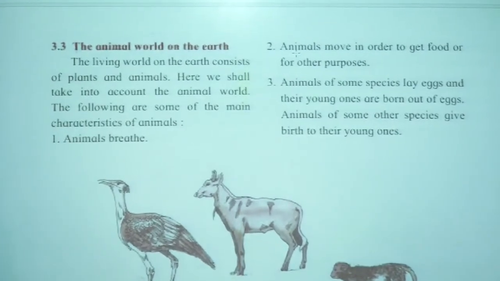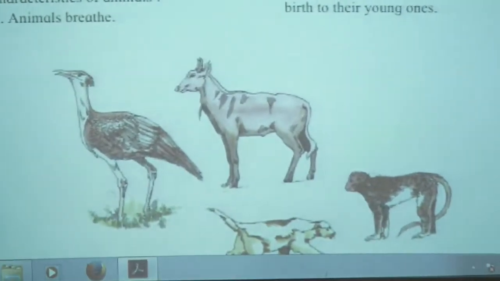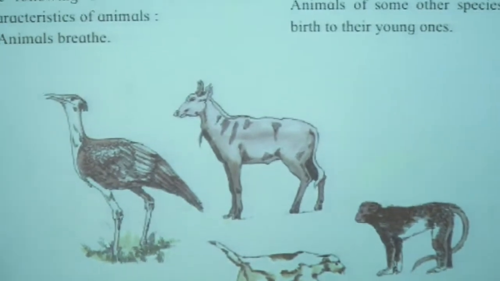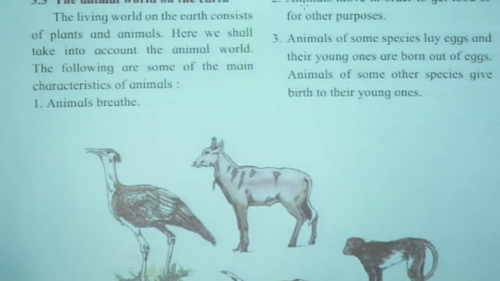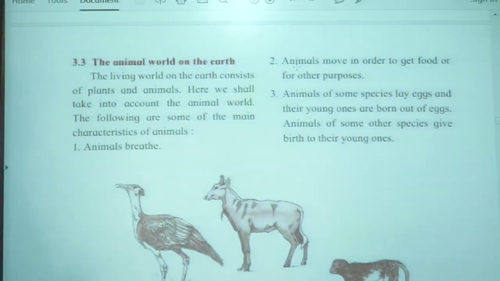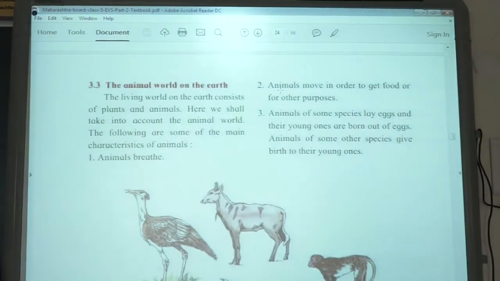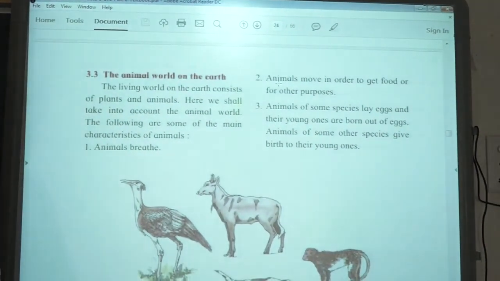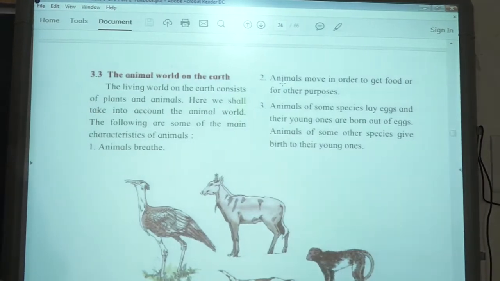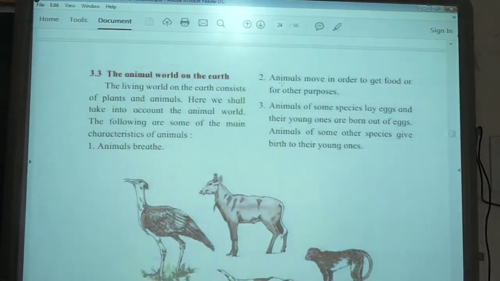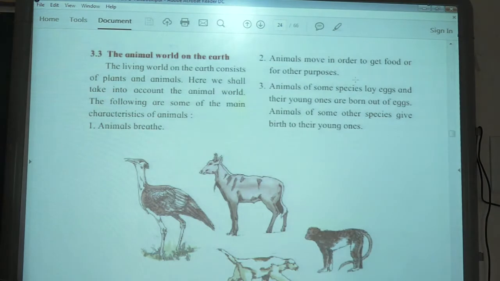For example, if an animal feels that it is very cold, it can migrate to another area where the atmosphere is quite good for it. Like many migrating birds come to Bharatpur in India from other countries, because the climate in that area is extreme, where they are not able to survive, so they move from place to place. So one more reason for animal travel is climate change.